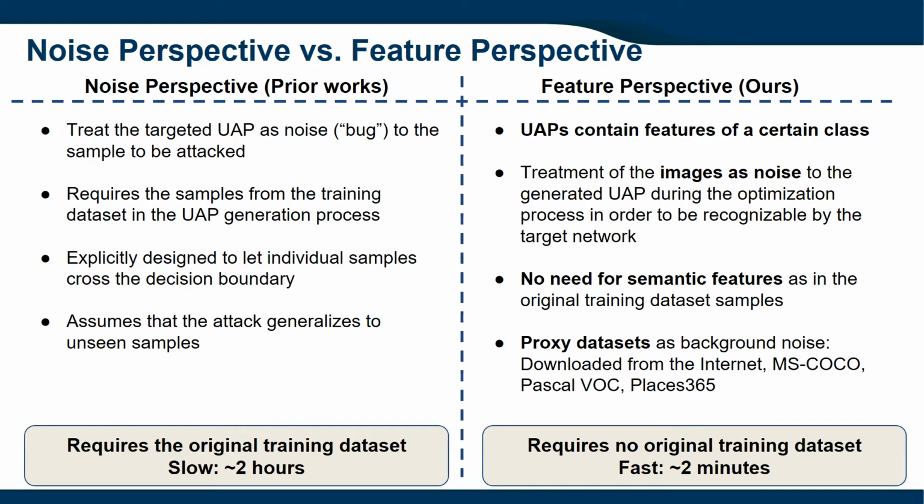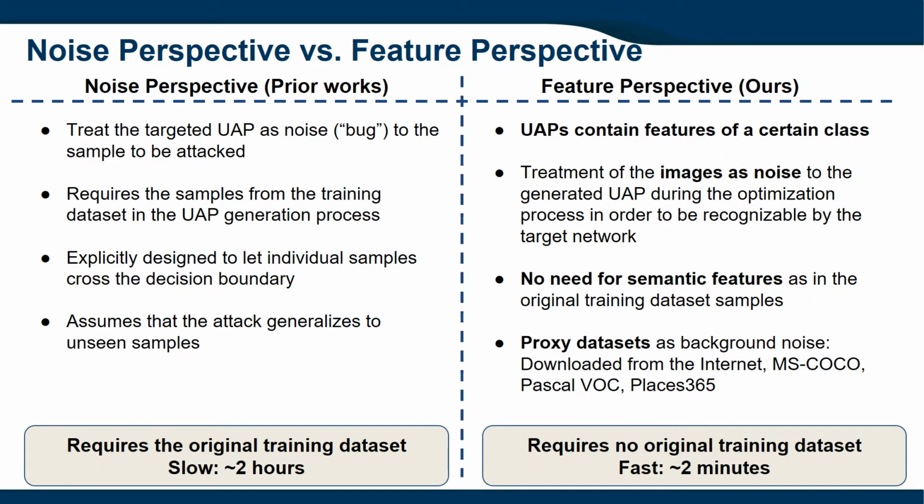Based on the previous PCC analysis, we propose to interpret UAPs from the feature perspective, assuming that UAPs contain features of a certain class. In order to be still recognized as the target class by the target network, the perturbation should be invariant to the images. Therefore, the images should be added during the optimization process. However, there is no need for these images to have the same semantic features as the original training samples. Consequently, proxy datasets can be used as background noise, such as randomly downloaded images from the internet.